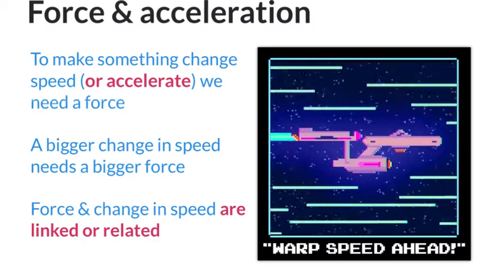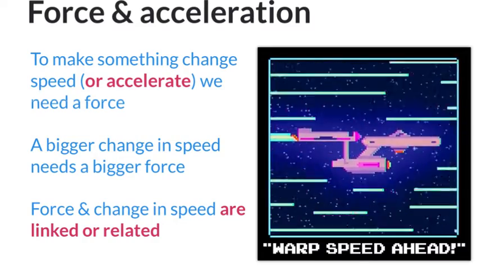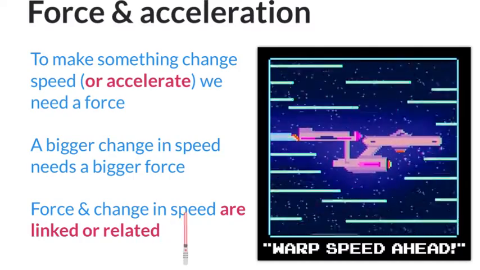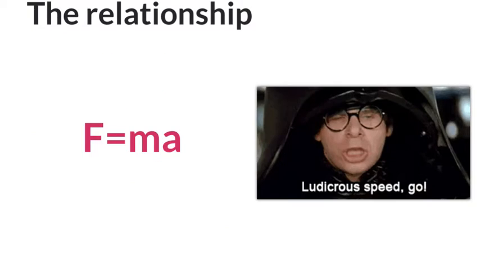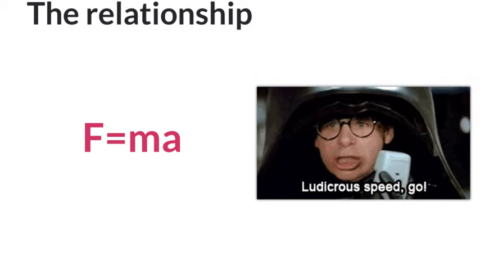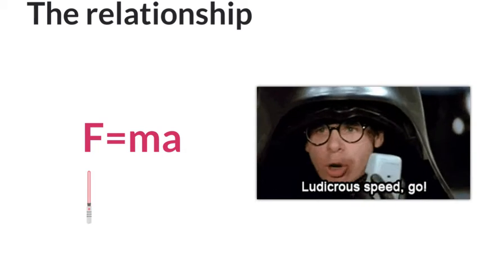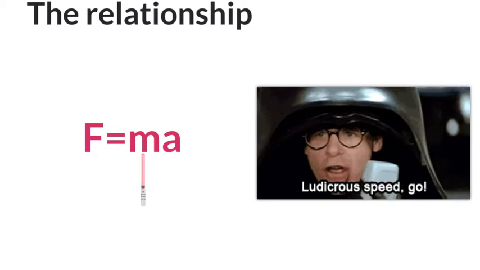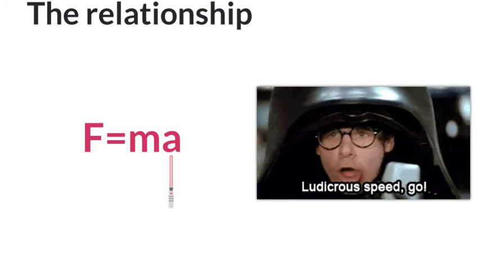Now we're at a stage where force is linked to mass, and force is linked to change in speed, or acceleration. So Mr. Newton decided he would make this into a formula. Here, F for force equals the mass times the acceleration.